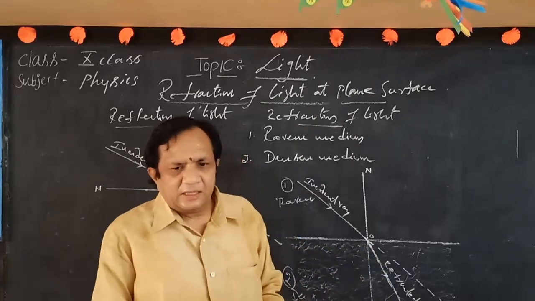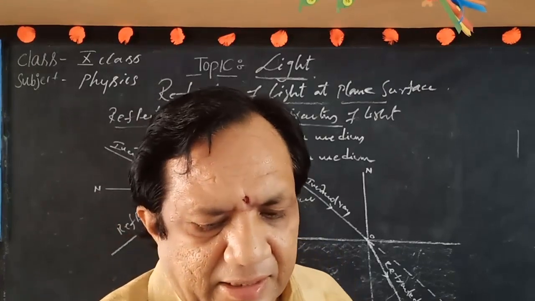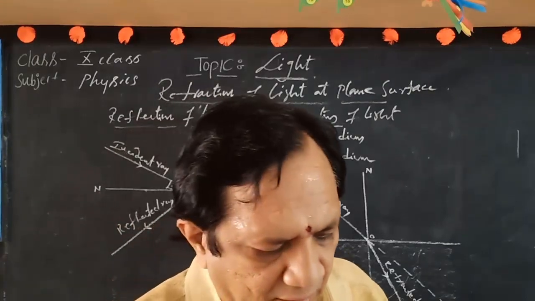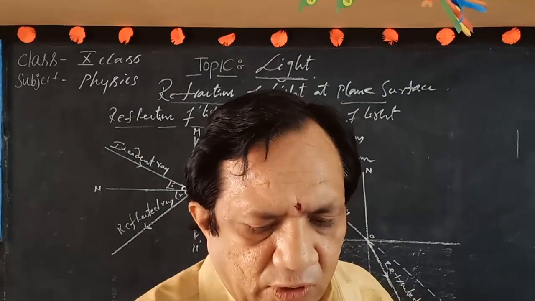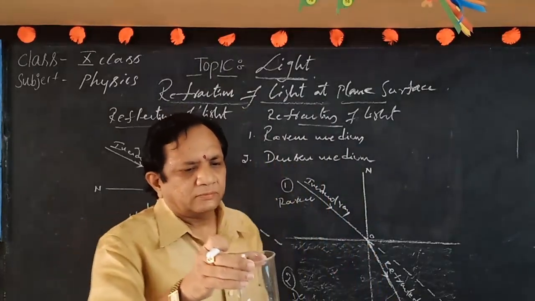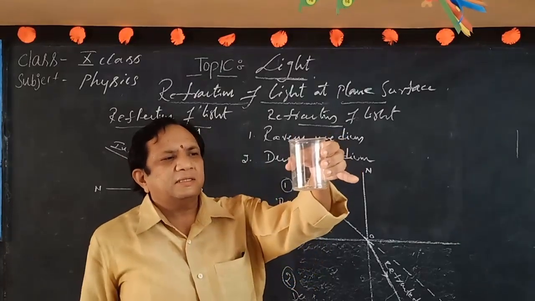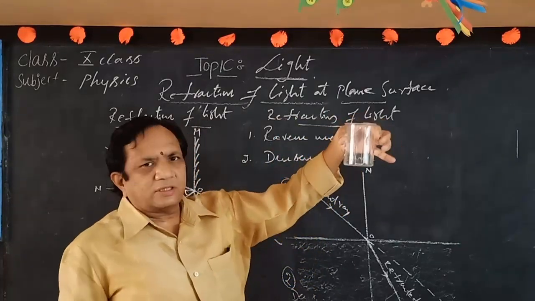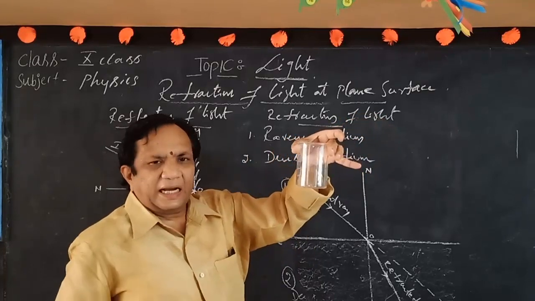So we have observed one simple demonstration. Consider one beaker, in which I place one coin. First I observe the coin placed in one medium, and it does not appear at a larger distance. Now only one medium is taken, that is only the glass.